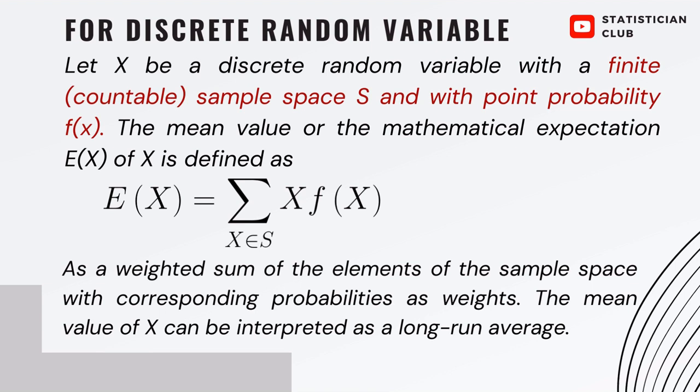In your sample space, if you have 5 values, then for each random variable, calculate its probability, multiply it with the probability, and then sum. You can find the expected value of x for the discrete random variable. In the next slide, we solve it with the help of an example.